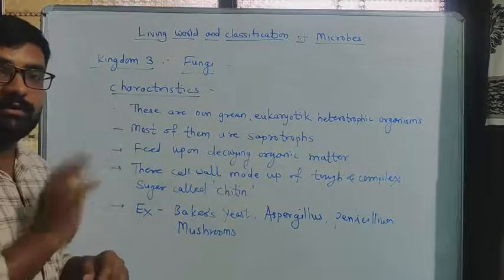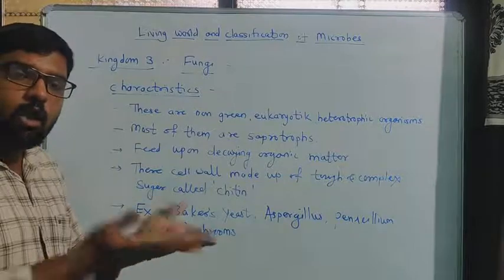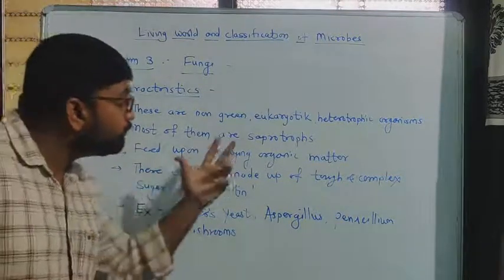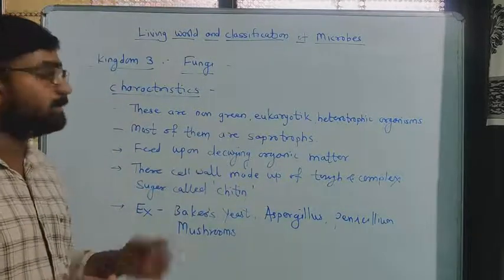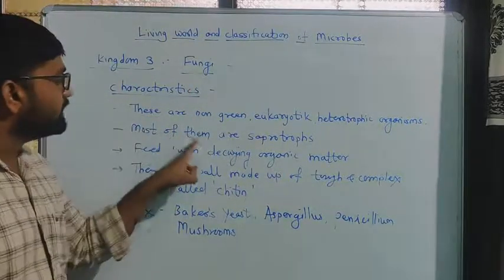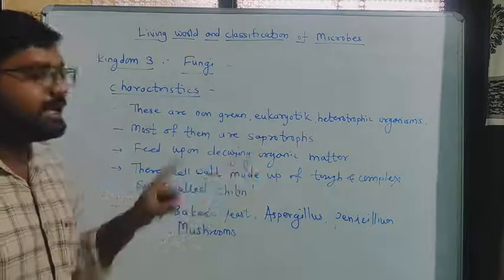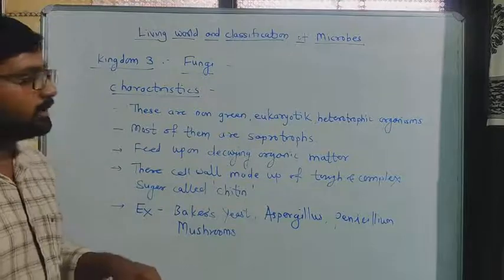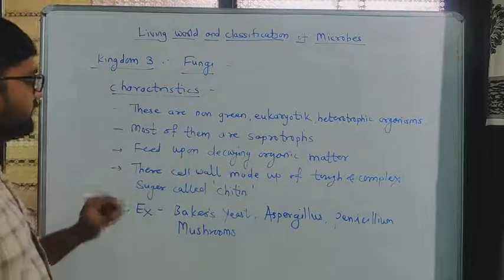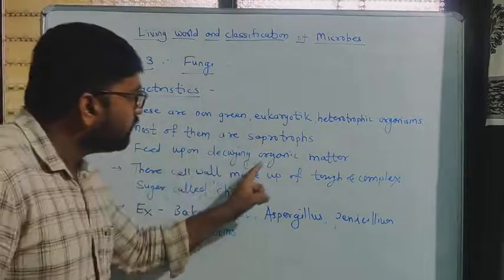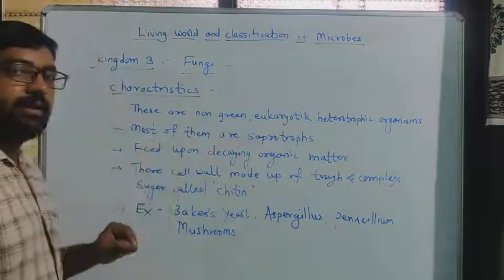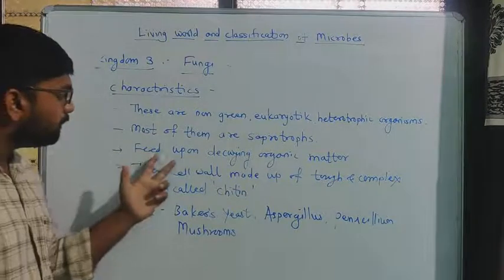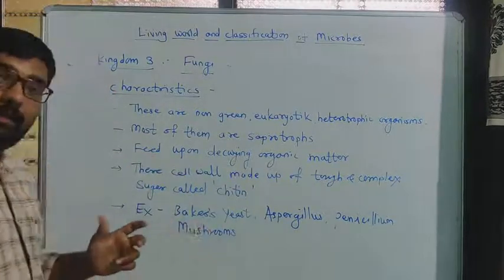Look at cut vegetables, they will automatically disappear after some time, due to the decomposition of that organic matter. Most of the fungi act as saprotrophs, which means they decompose organic matter. That is the second characteristic. Then they feed upon the decaying organic matter, I already told you, they decompose all the organic matter.